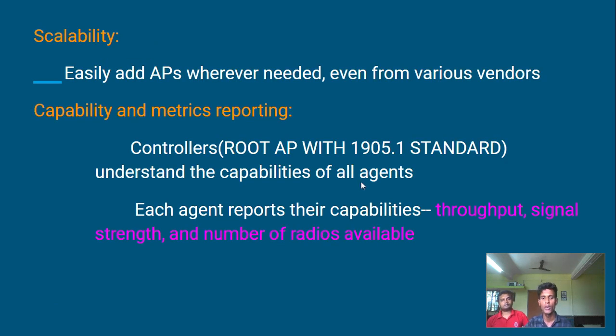Scalability means wherever you want to add an AP, you can add it easily. Scalable means if you want to add one AP, anywhere you can add that AP in mesh technology.